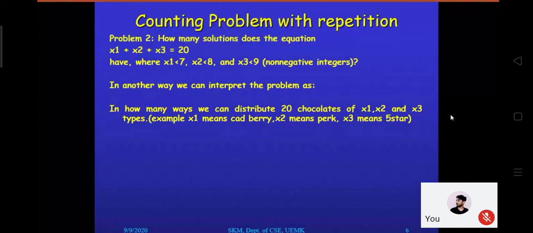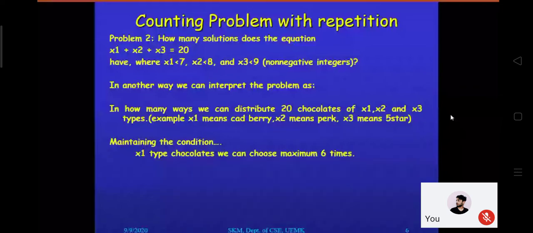Now, whenever the conditions are present in the same problem, they give us this kind of impression. The first chocolate, X1, say a Cadbury, we can choose at most 6 times. Please try to relate the condition. Yes, X1 is less than 7, and that means the maximum is 6.